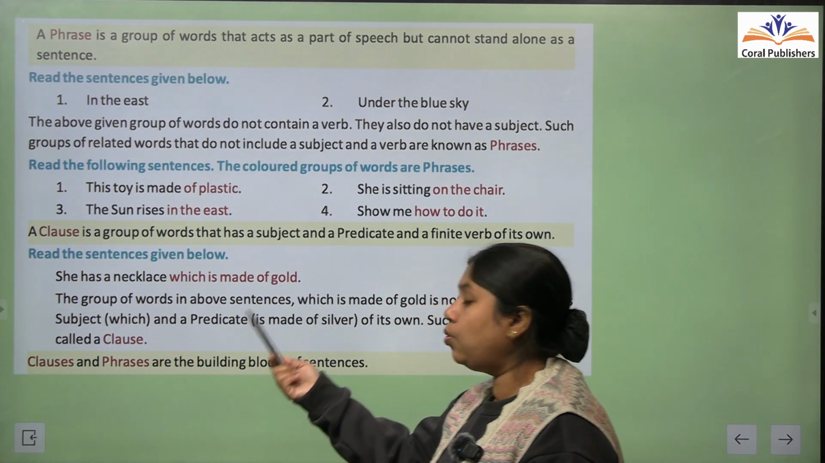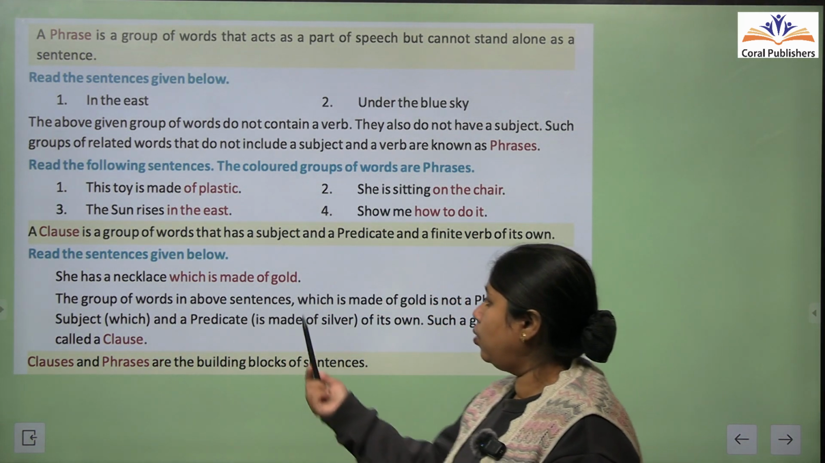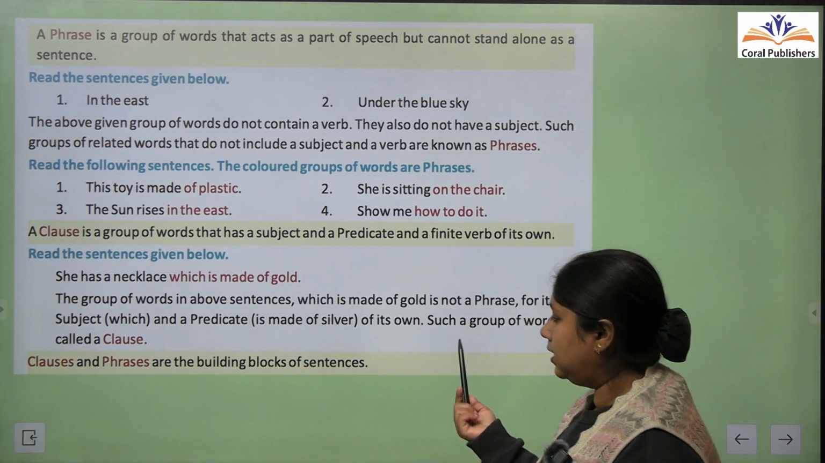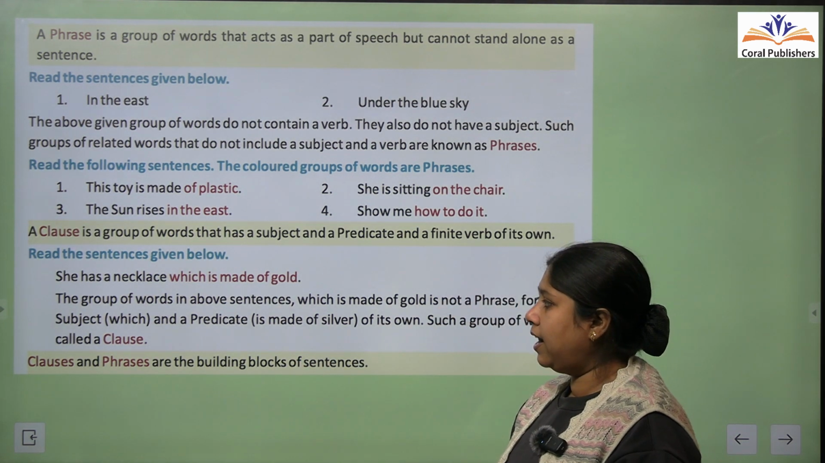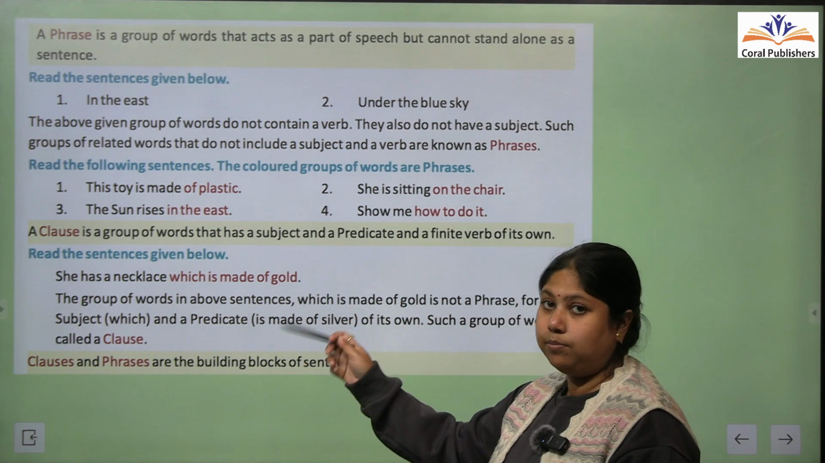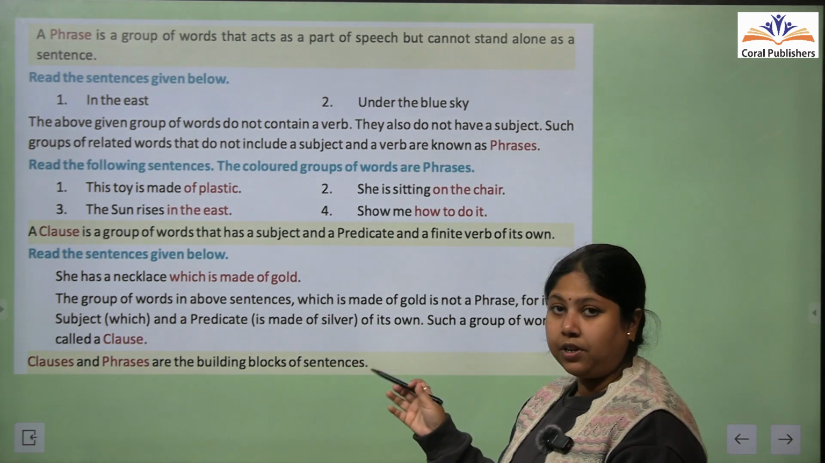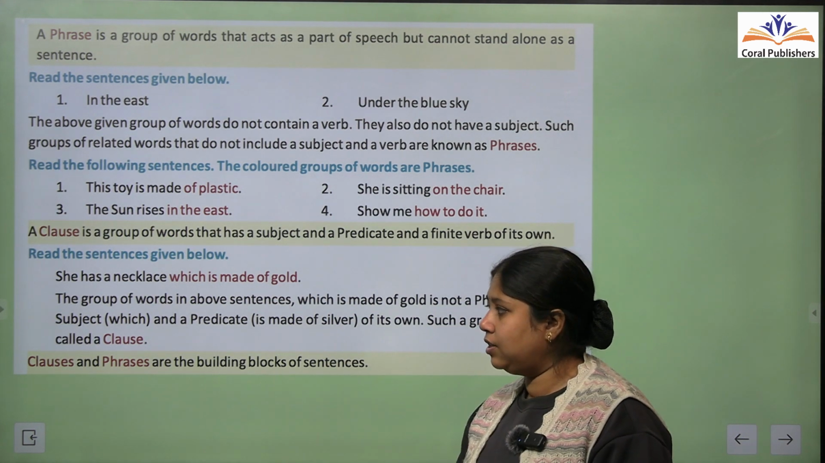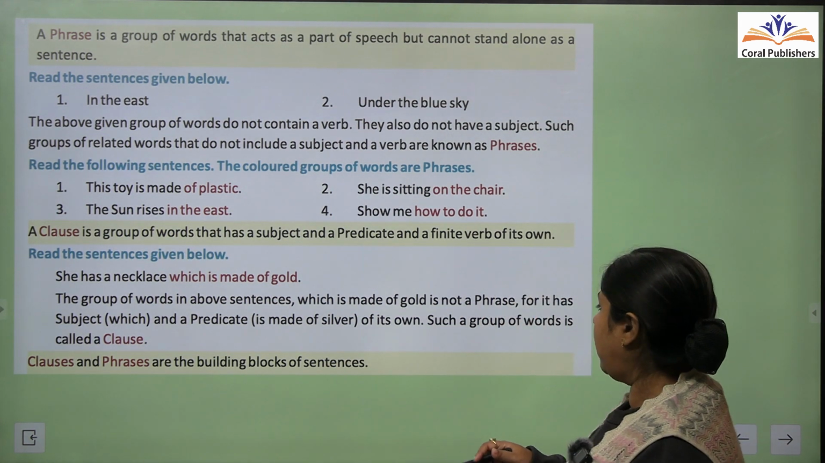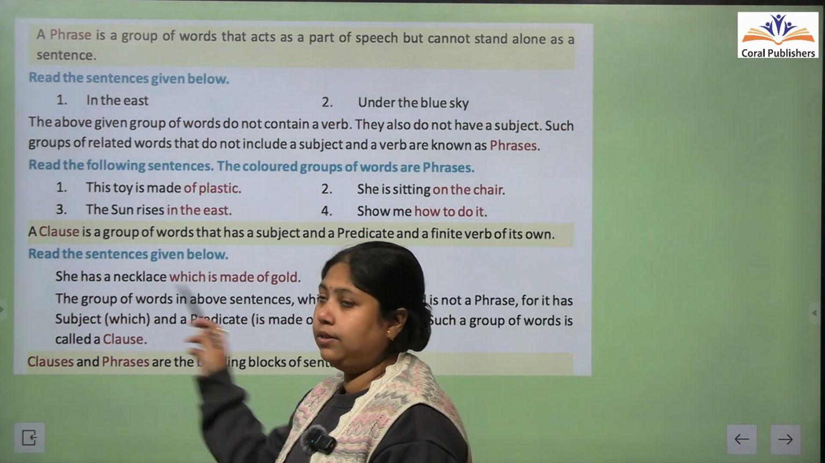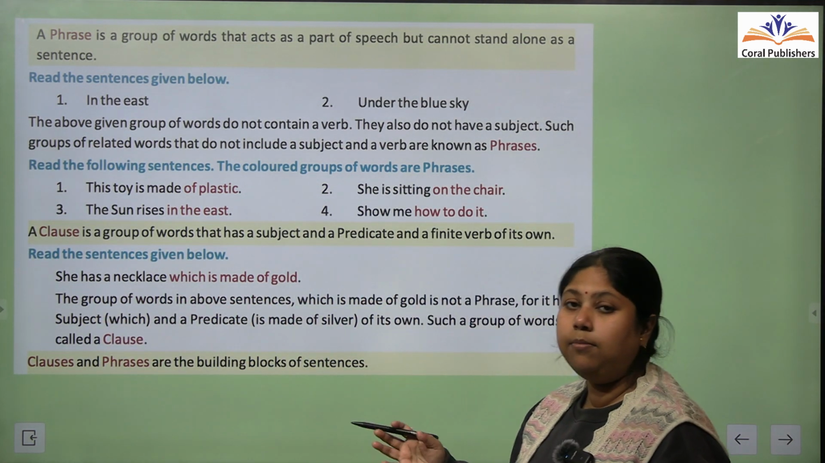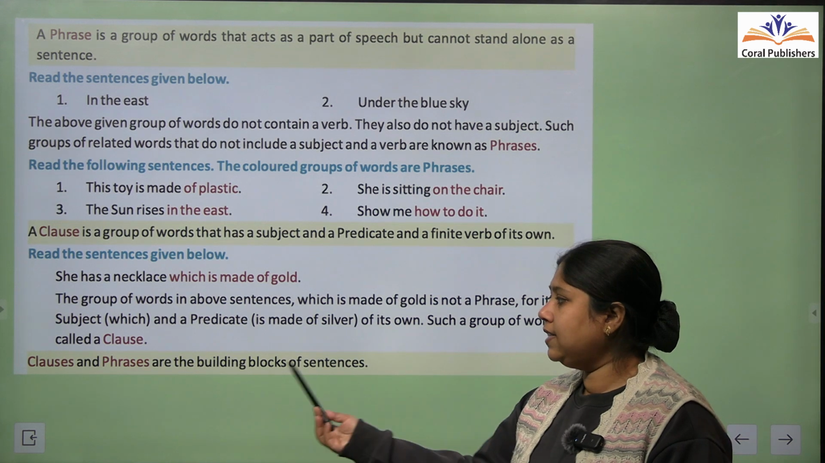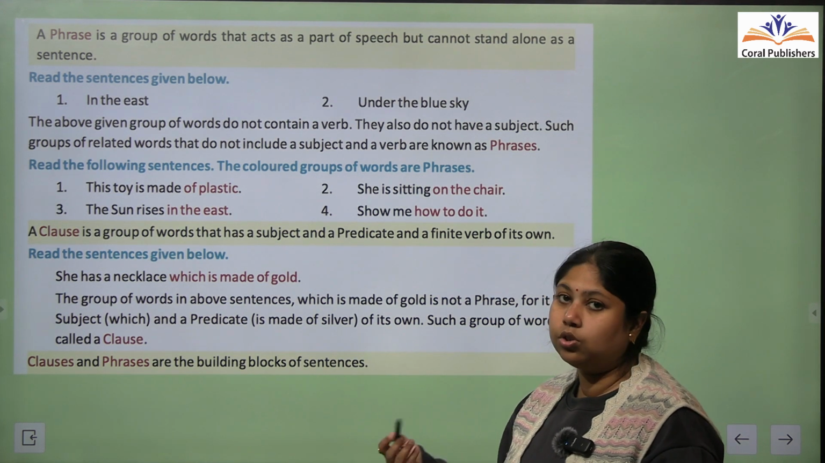She has a necklace which is made of gold. So, which is made of gold? This highlighted part has a subject, plus a finite verb and a predicate also. So that is why this entire group of words is known as a clause. इसे हम clause बोलेंगे. Clauses and phrases are building blocks of a sentence.